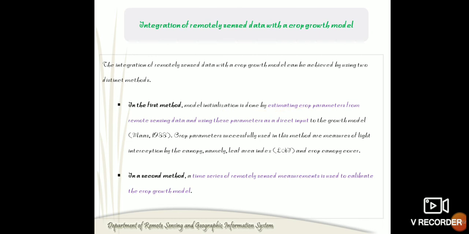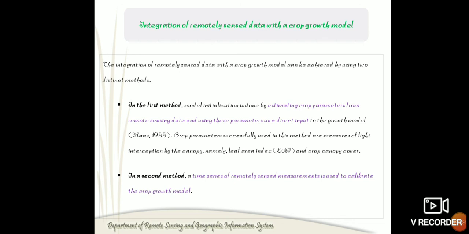And next we'll see the integration of remote sensing data with the crop simulation model. That is nothing but integrating or interlinking these remote sensing data instead of our field parameters. This can be achieved by two distinct methods. First one is model initialization.